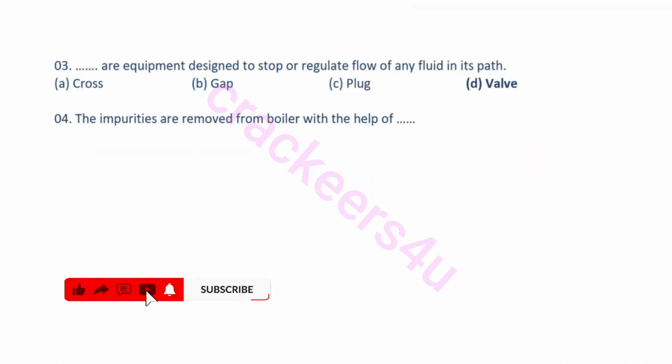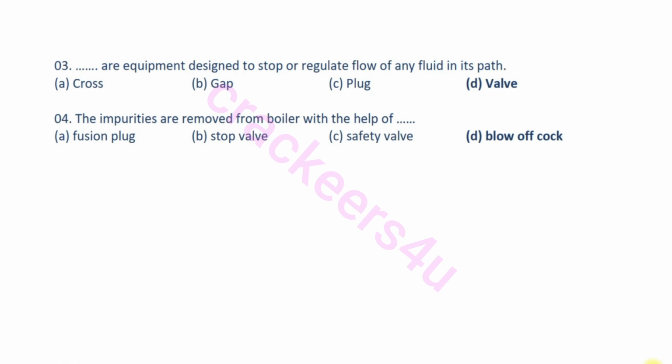Question number 4. The impurities are removed from boiler with the help of dash. Answer option D, blow off cock.